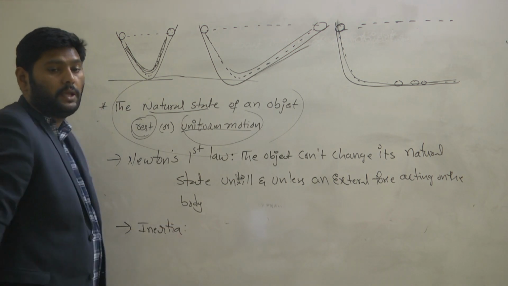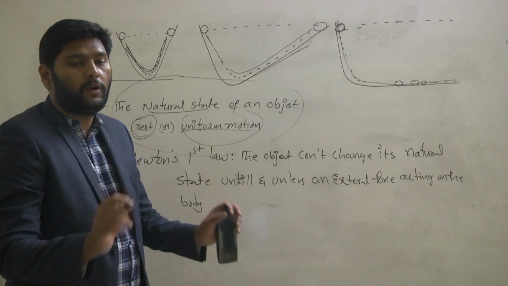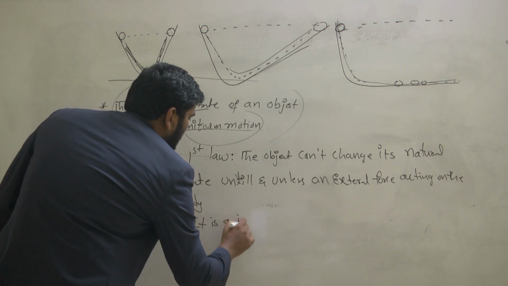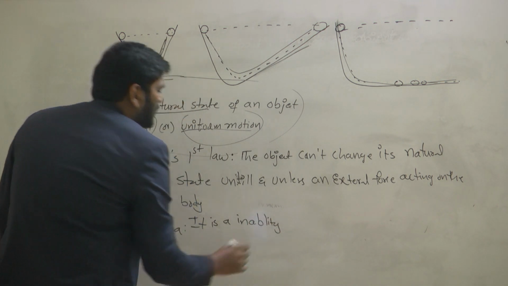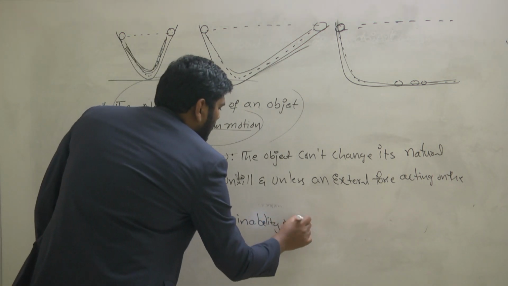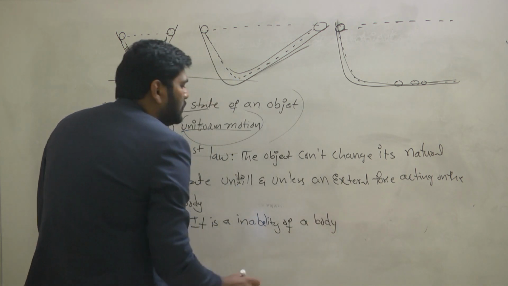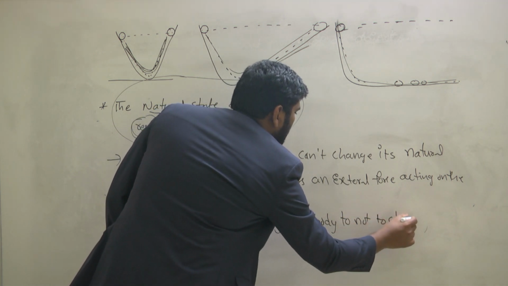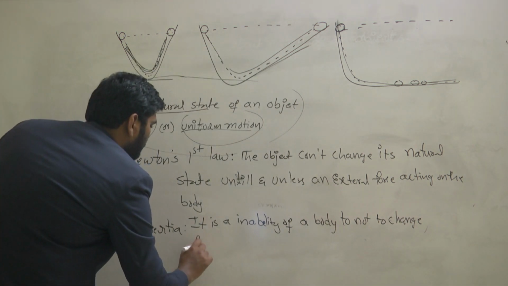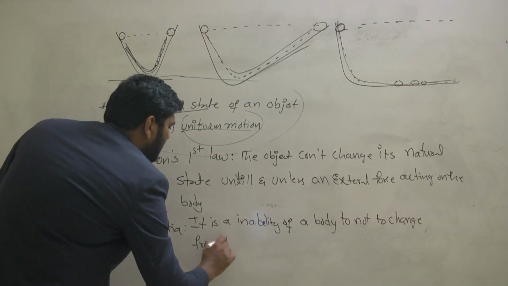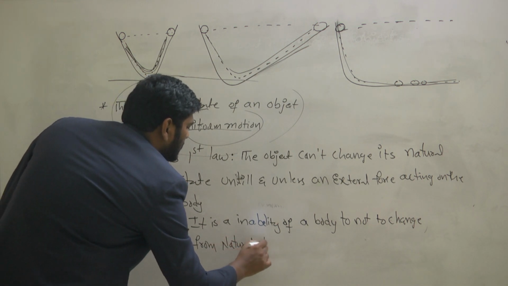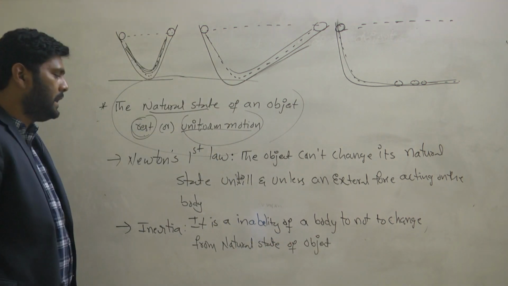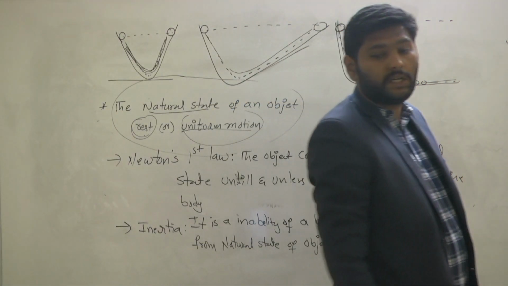What is meant by inertia? Inertia is nothing but the inability of a body to change its natural state. Understand? So it is an inability of a body to change its natural state, which